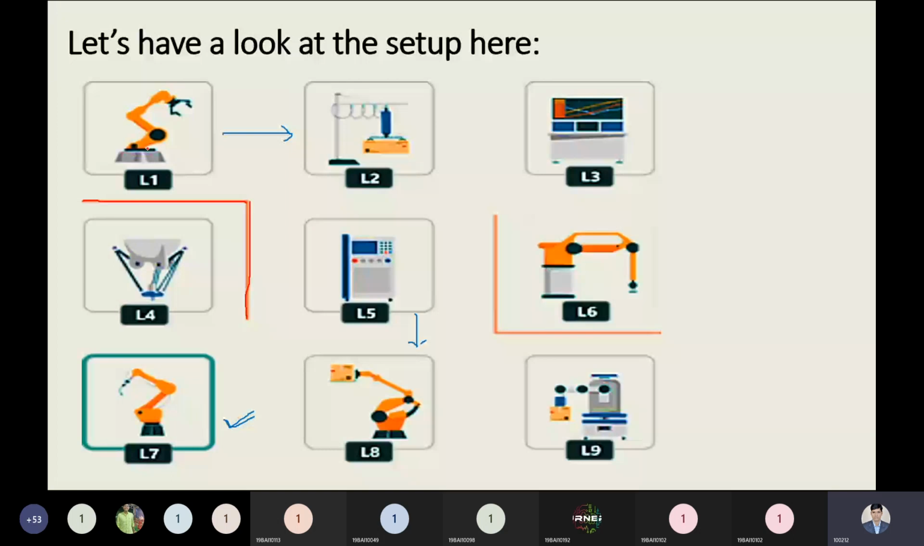So L1 and L4 cannot communicate directly. So these robotic arms cannot communicate directly with the other devices. Same, L4 cannot communicate directly to L5. L5 cannot communicate directly to L6, and L6 cannot communicate directly to L9, or vice versa. So from this point you have to keep in mind if you're on the first location, that is L1.